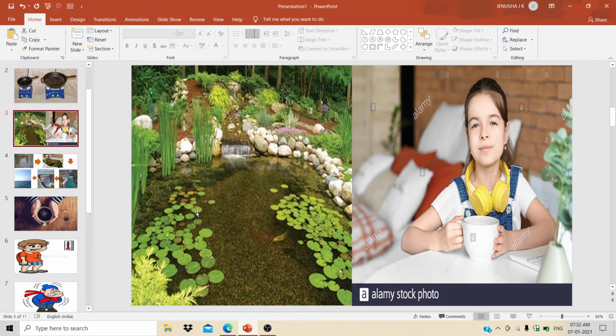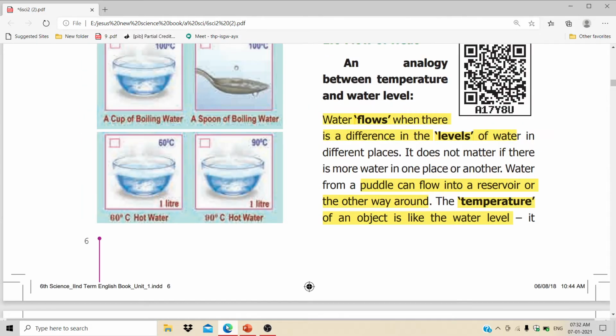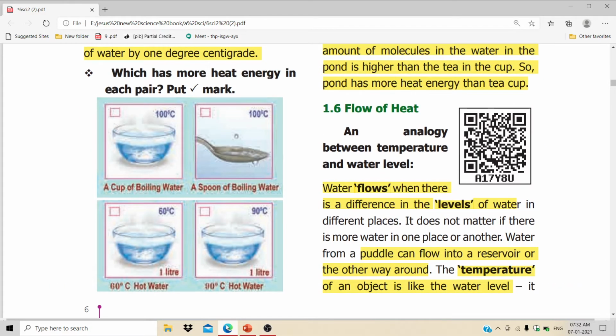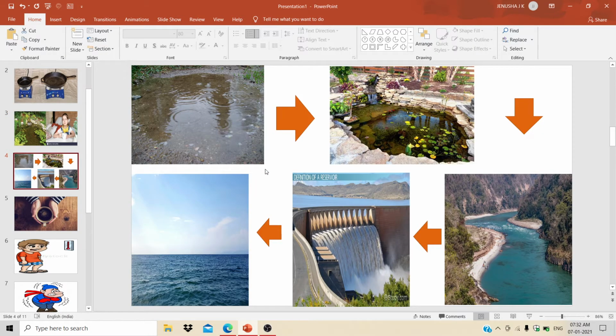The heat energy will be more in the pond when compared to the coffee. Then we are going to learn about flow of heat. Flow of heat. Flow means what?